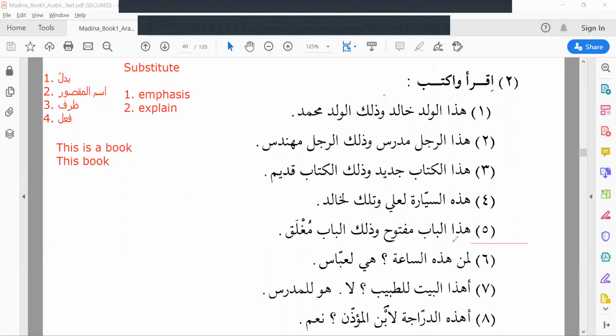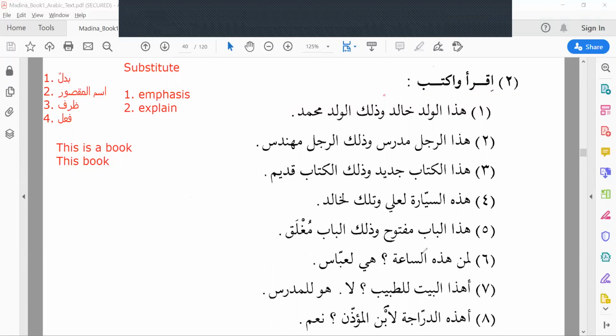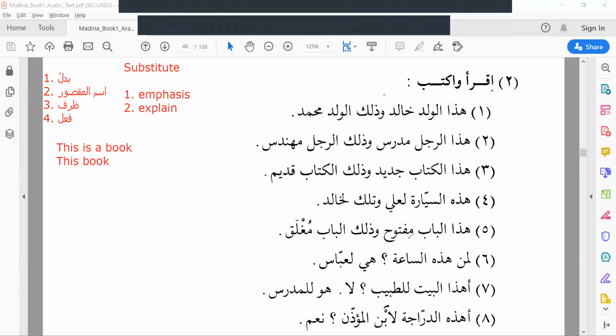Fifth. هذا الباب مفتوح وذلك الباب مغلق. هذا الباب, this door. مفتوح. In lesson 1, we have learned هذا باب, this is a door. Now we are learning هذا الباب, this door, a substitute for هذا.